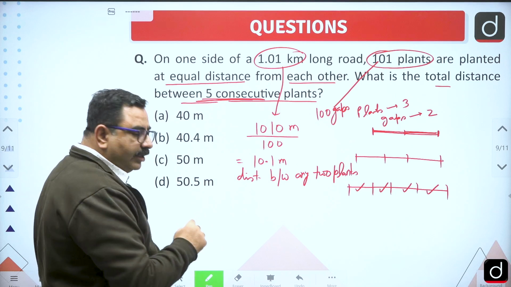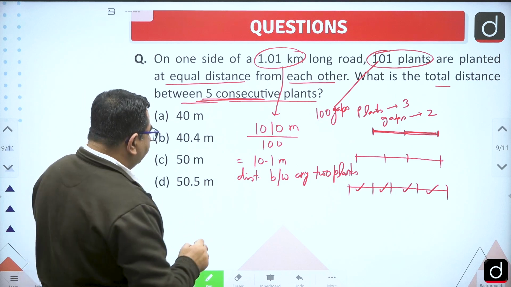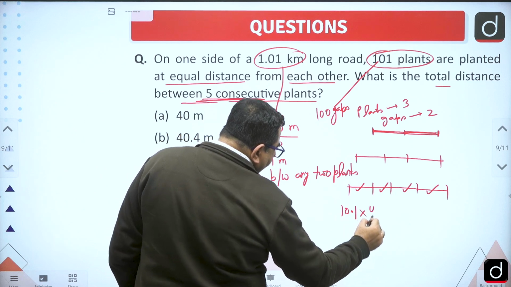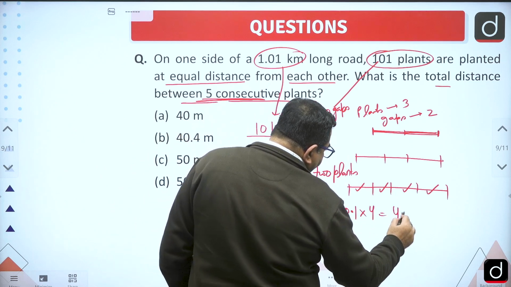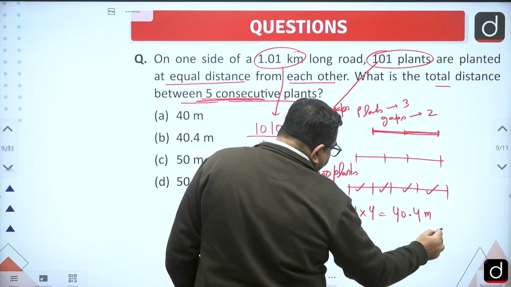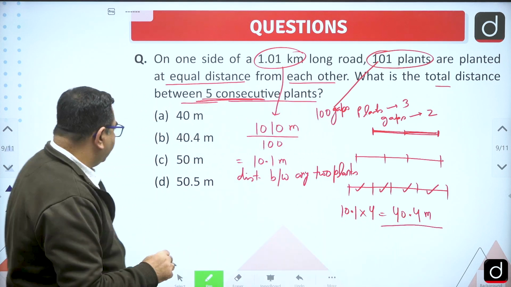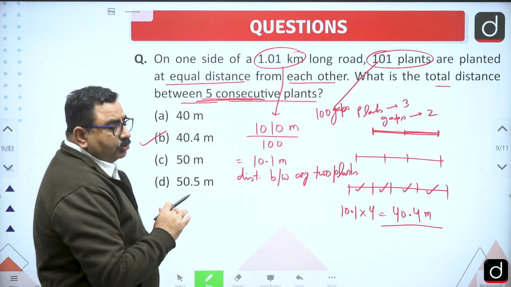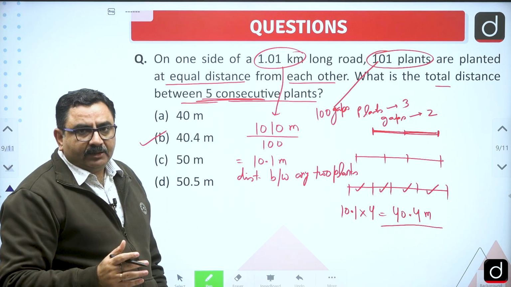plants. So how many gaps are there? 4, right? So this distance will be 10.1 into 4, that is 40.4 meters. So the answer is 40.4 meter, right? So this question was again based on basic numeracy.